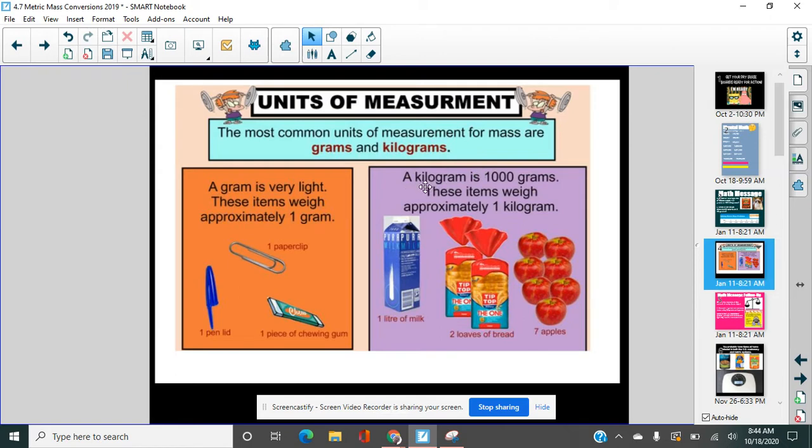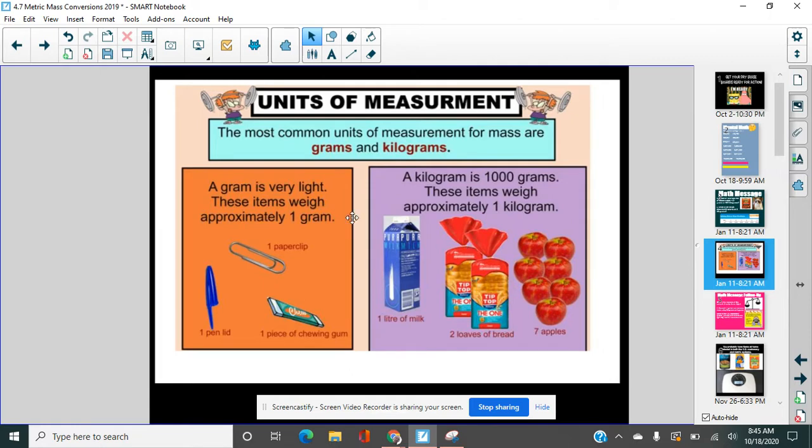And kilo is a word part, a piece here that means 1,000, right? And a funny way I like to remember it is, let's say you're playing a zombie video game and you want to blow up all the zombies. You want to kilo about 1,000 zombies, right? Kilo means 1,000. And these items weigh about 1 kilogram, right? So if you had a liter of milk, you might have one of these in your refrigerator. A couple loaves of bread together weigh a kilogram. 7 apples weigh a kilogram.